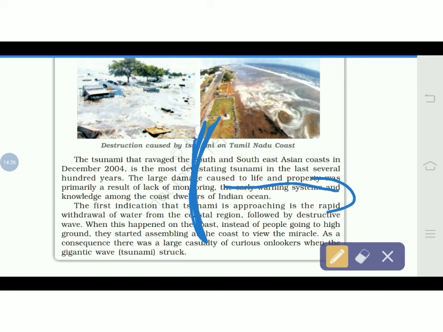One person was saved because he climbed up a coconut tree, so he survived the tsunami. So like that, you can move to the highest tree where the tree is tall, or you can climb up the tallest building. So this is the way you can survive. And the sign, as I said, is when the water recedes back. This is the sign that you have to move away from that coastal area or from that beach.